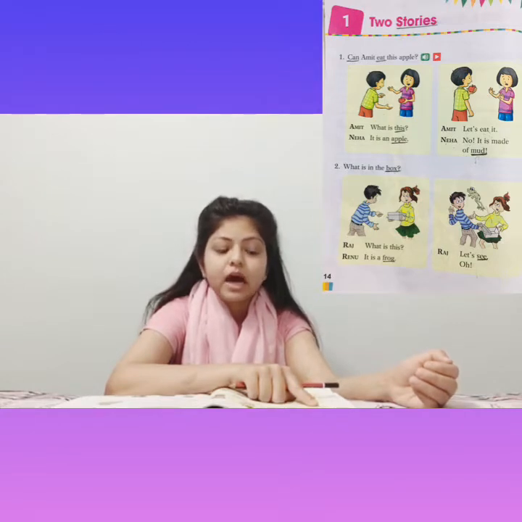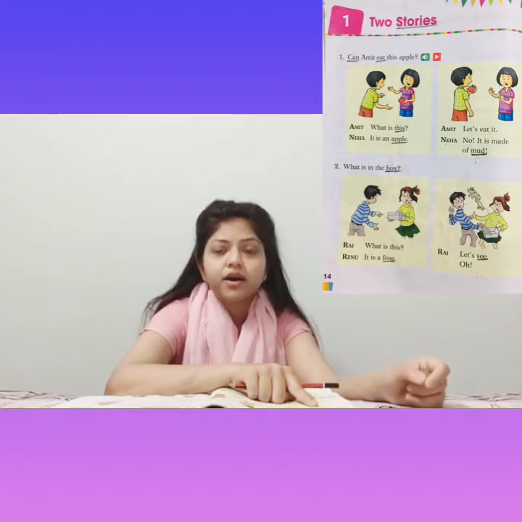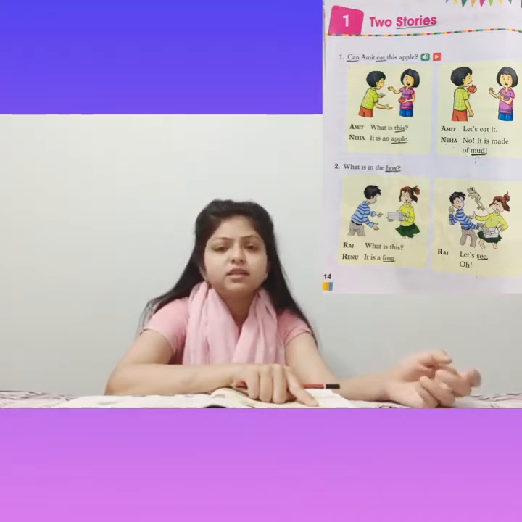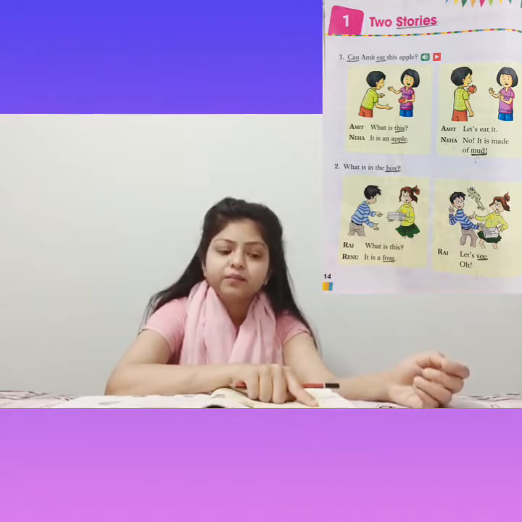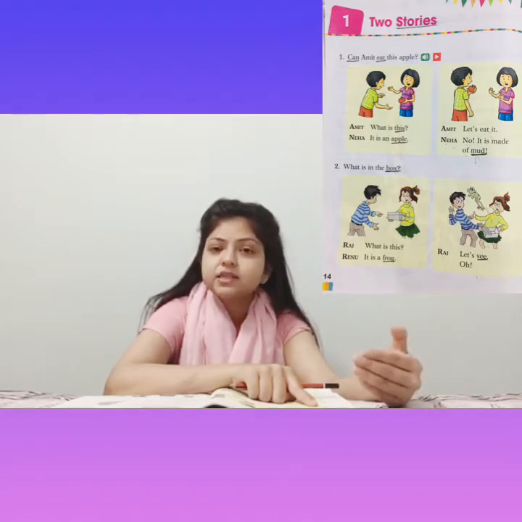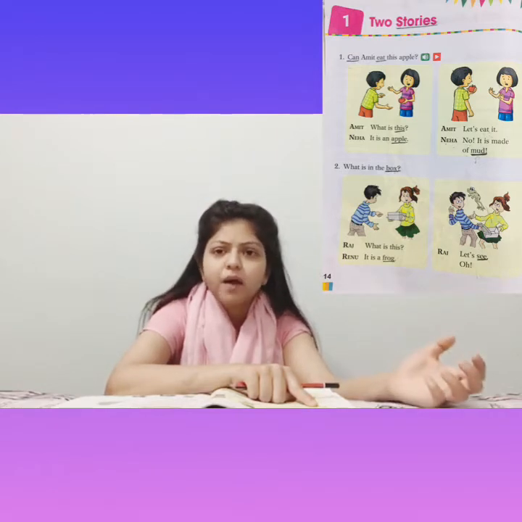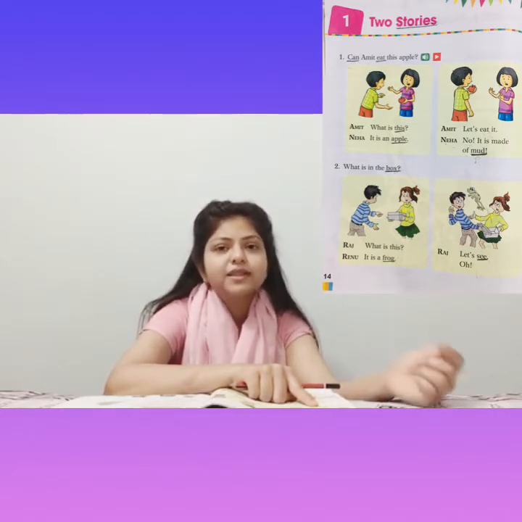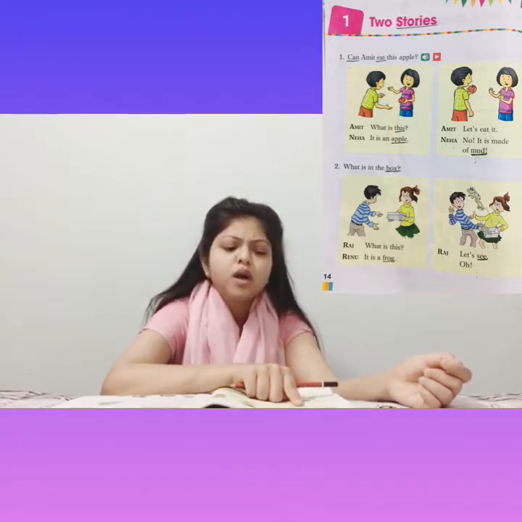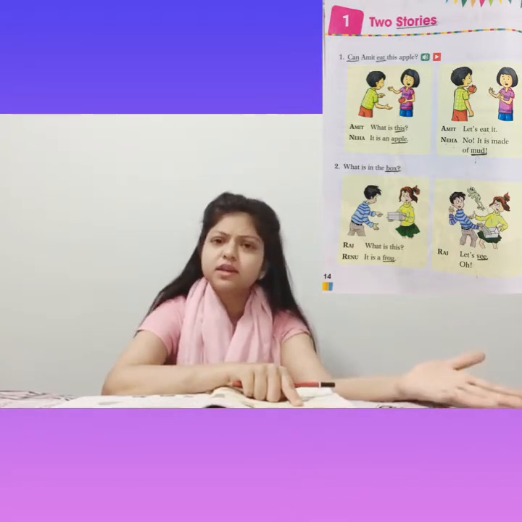Amit. Now see, Amit is written in a dark handwriting. Yes, Amit is darkened. What does it imply? That means Amit is saying something. The sentence which is written is said by Amit. So what is Amit saying? The boy in this green shirt is Amit, and he is saying, what is this? So actually he is asking, what is this?